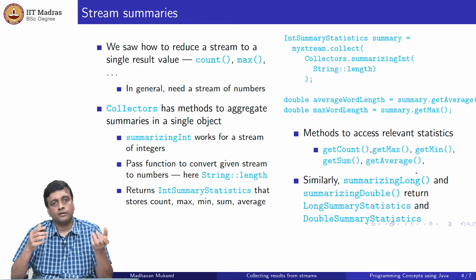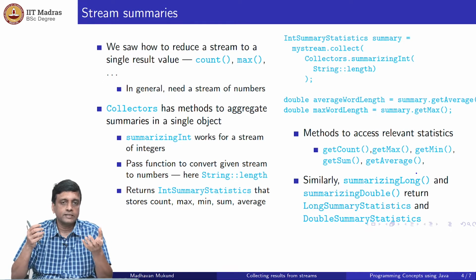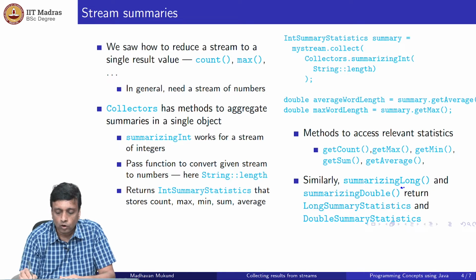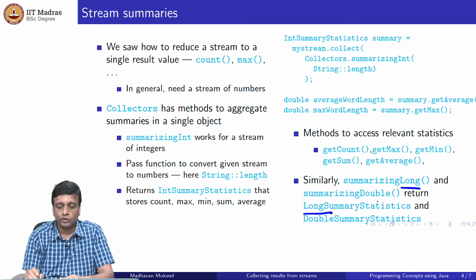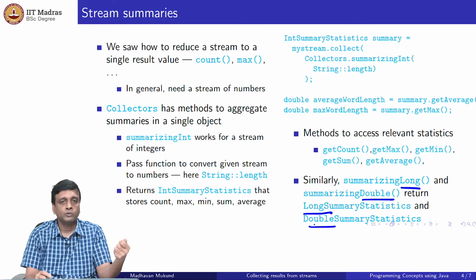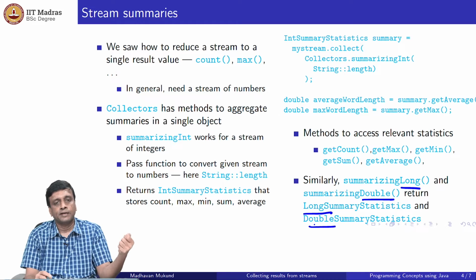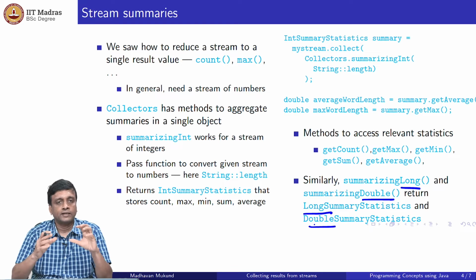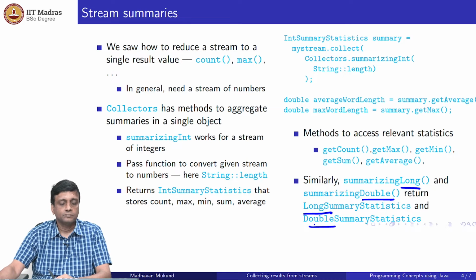If it is more natural to convert your stream into a stream of longs or into a stream of doubles, then you have exactly the same summarizing function and the same get functions, except that you use long and long summary statistics, or you use double and double summary statistics. So you have these three things: summarizing int, which gives you int summary statistics, summarizing long, which gives you long summary statistics, and summarizing double. Together these allow you to aggregate all the descriptive facts about the stream that you would normally have to apply separately and get individual values.